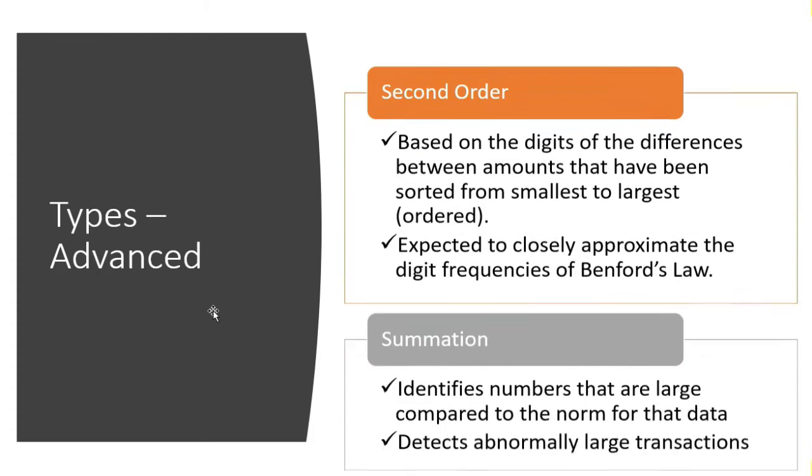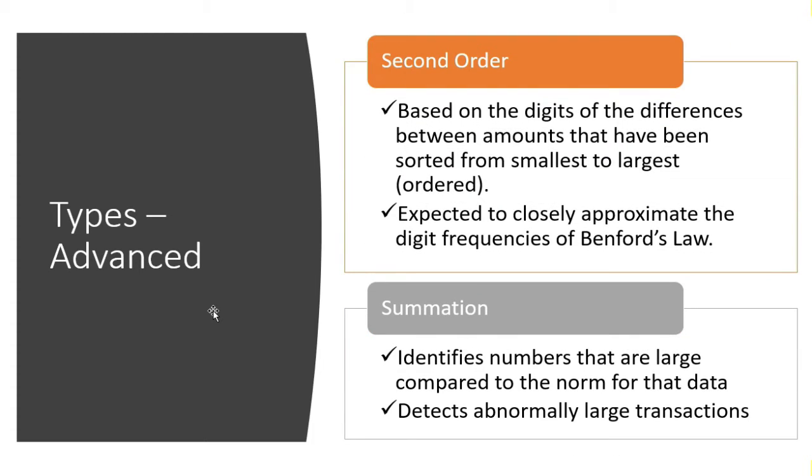Now there are two advanced analyses that are done. One is the second order, the other one is the summation. Second order is basically the differences between the amounts when the data is sorted. That's the reason why the template is asking for sorted data. It sees what is the difference between these two, and the difference should follow Benford's law, right?